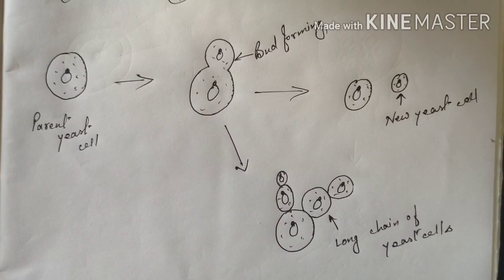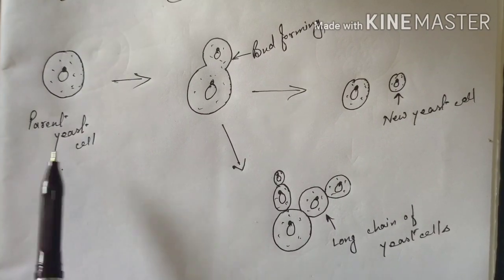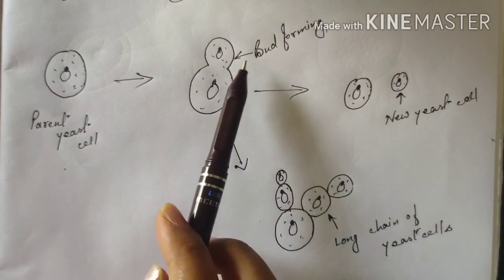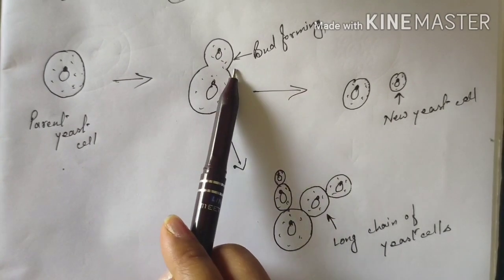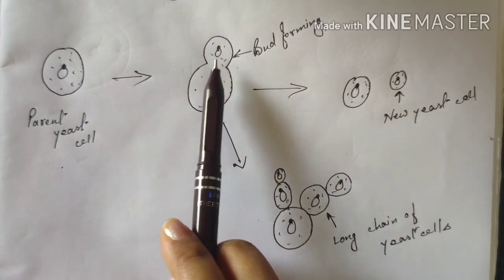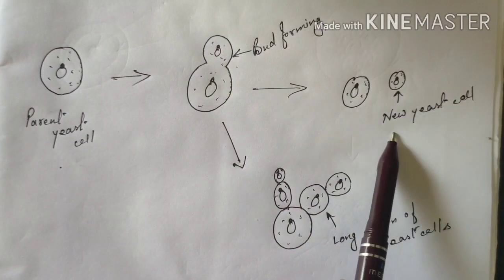Now we will discuss the budding in yeast. This is a parent yeast cell and then the parent reproduces by forming a bud. And when the bud gets mature enough, then this bud separates off from the parent yeast cell and a new yeast cell is formed.